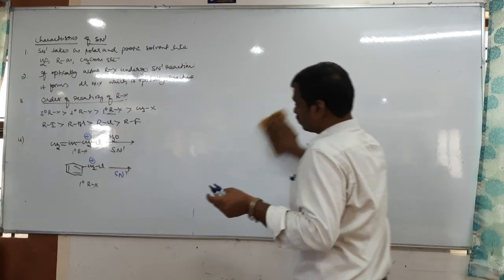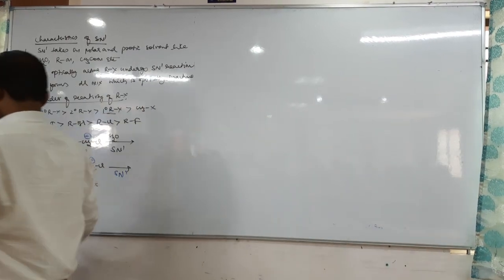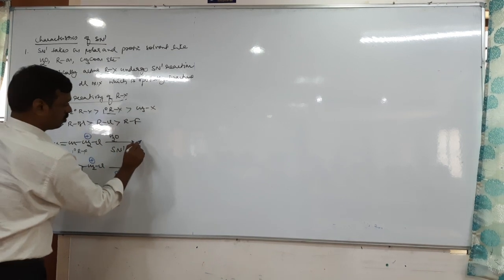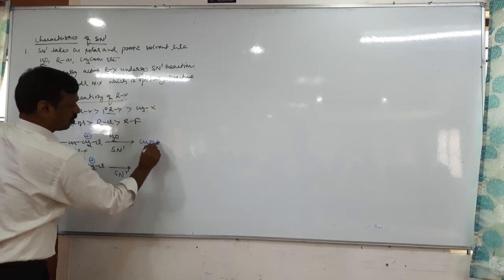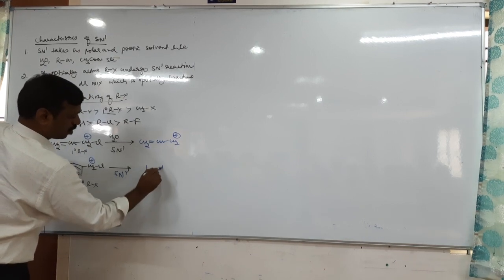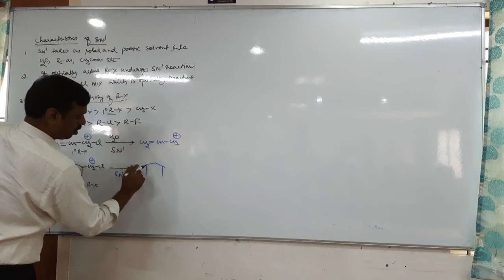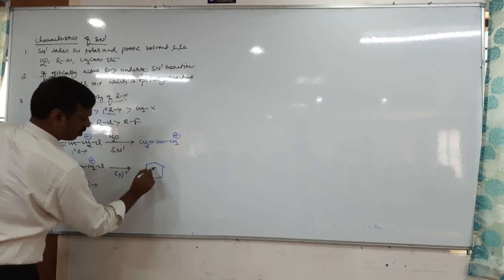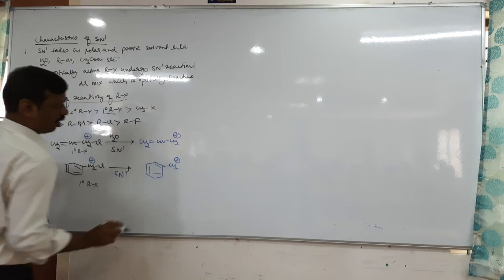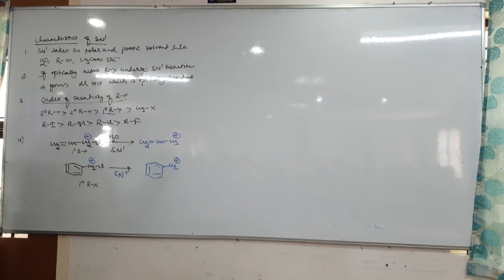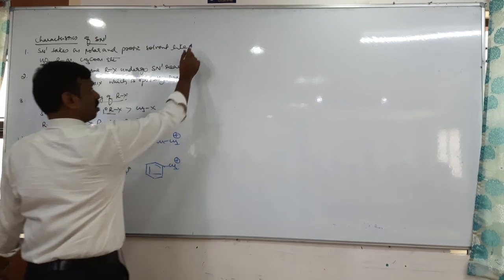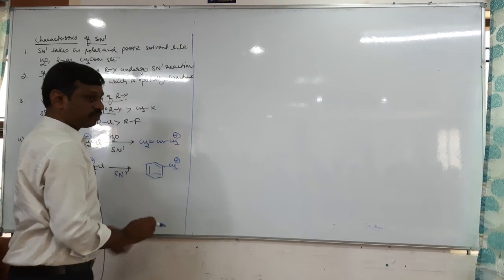Because they form a stable carbocation. Which carbocation? Allylic and benzylic carbocation. So these are the characteristics of SN1 reaction.